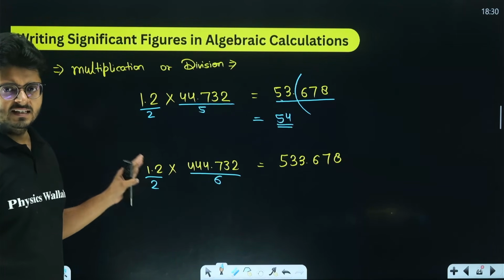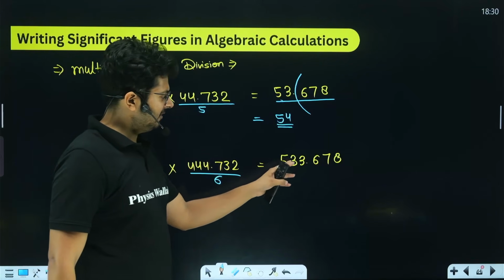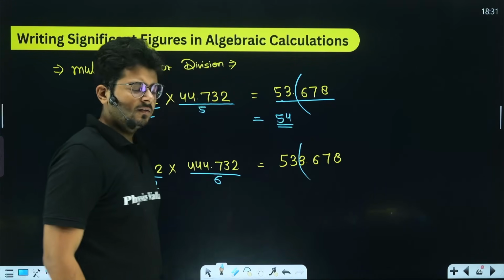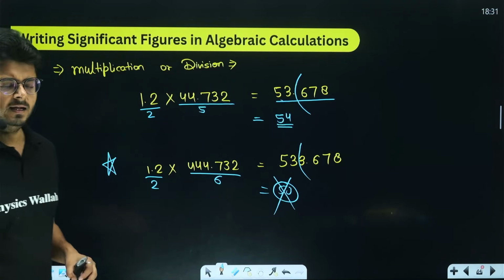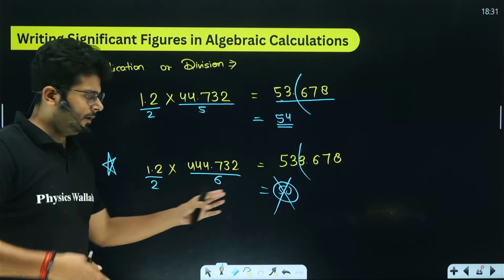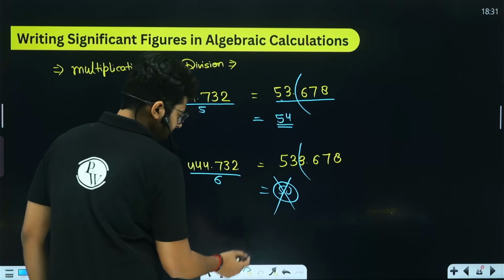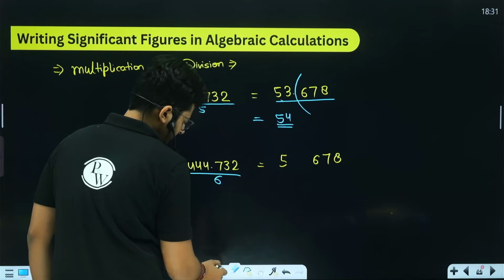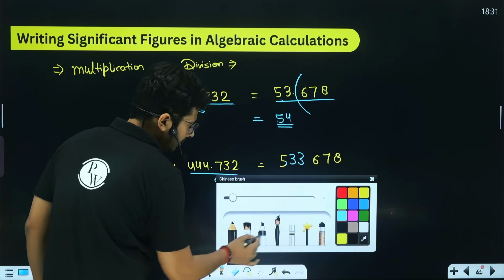But my dear students, many kids get confused in this example. So it's a very good example. Look at that 533.678. If I drop it to two significant figures, the answer will be only 53 something. But that will be wrong, right? If you are multiplying something and the answer is more than 500, while rounding off you cannot make it 10 times smaller. It feels wrong, right? So in this situation, what happens? We don't go about it like that. It's 533 point this. So how do we go about it in this situation?